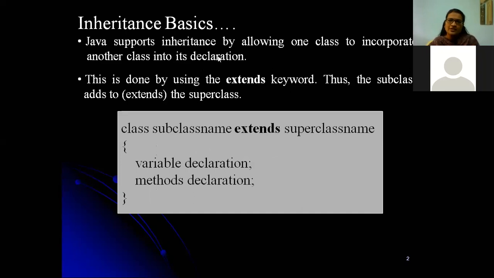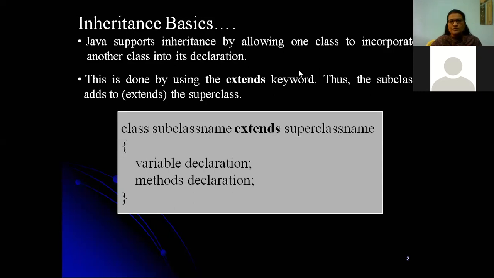So Java supports inheritance by allowing one class to incorporate another class into its declaration. I mean, one class will make use of the properties of another class. We have discussed this in C++. But in C++, we write class subclass name followed by a colon, followed by an access specifier, followed by the superclass name. But in Java, you can observe here in the slide: class subclass name extends superclass.